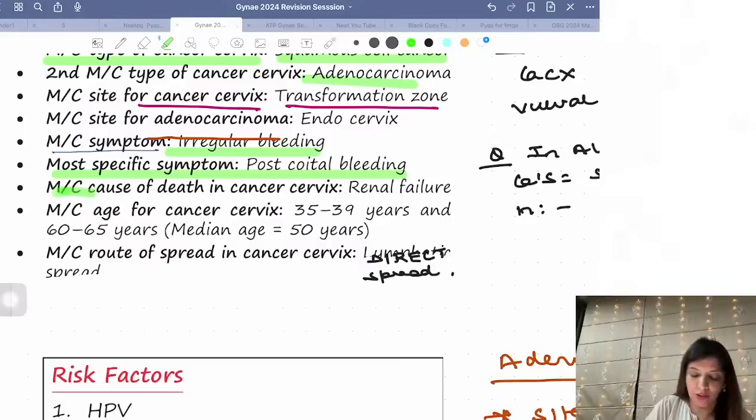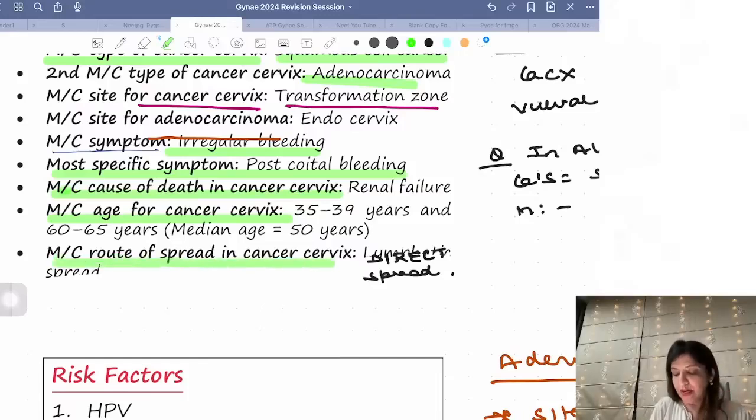Right? What is the most common cause of death in cancer cervix? It's renal failure. What is the most common age group for cancer cervix? It's 35 to 39 years, that's one age group, and 60 to 65 years is the second age group, right? What is the most common route of spread in cancer cervix? This is an answer which I want all of you to change in one touch.